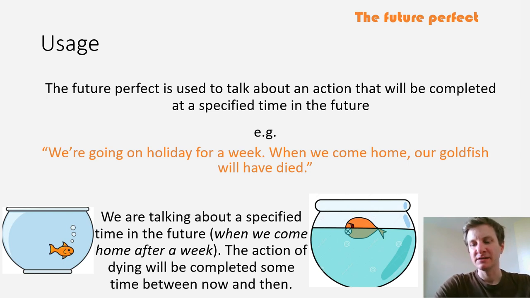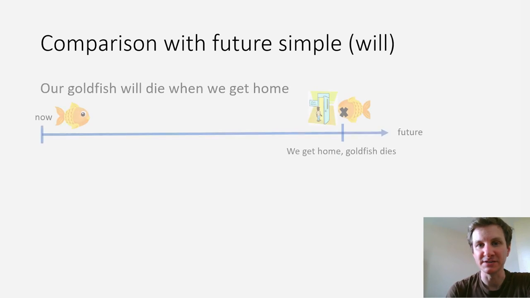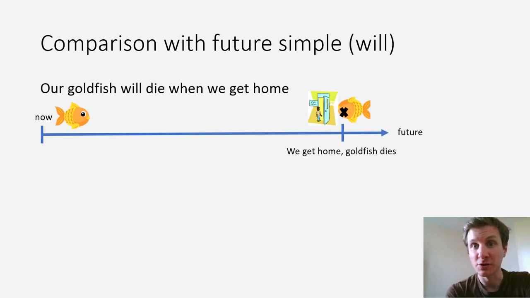Okay, so you might still be a bit confused, but keep watching. I promise it will become clearer, because I'm going to compare now the future perfect tense with the future simple tense to show you the difference. So first, I'm going to show you an example of a future simple sentence. Our goldfish will die when we get home. So in this sentence, right now the goldfish is alive, and we're going on holiday, and then we're going to come home, and when we come home, the goldfish will die.